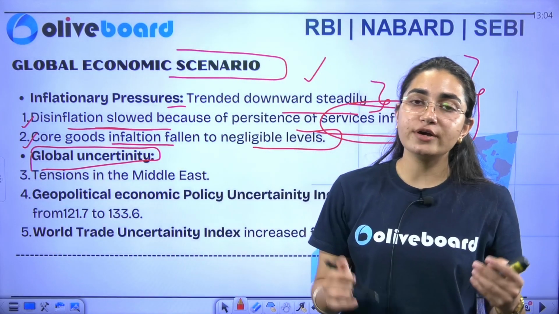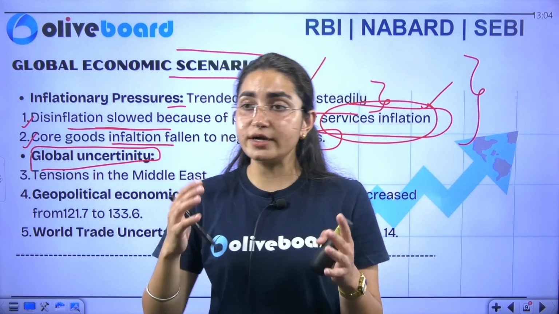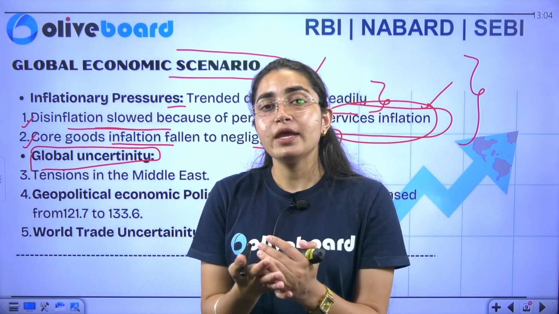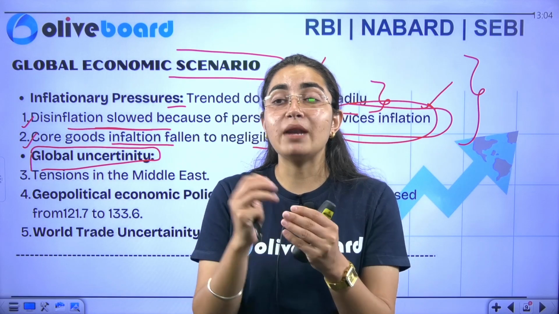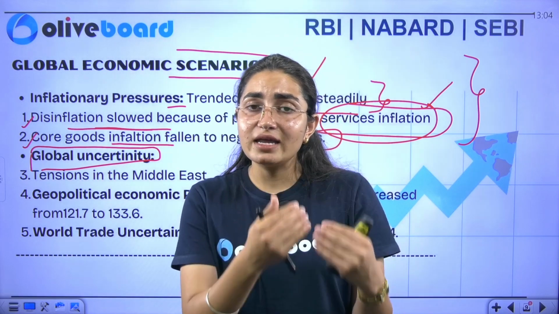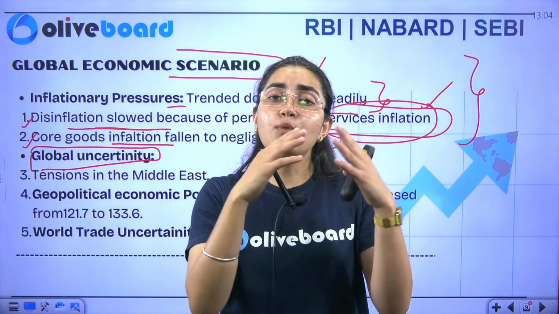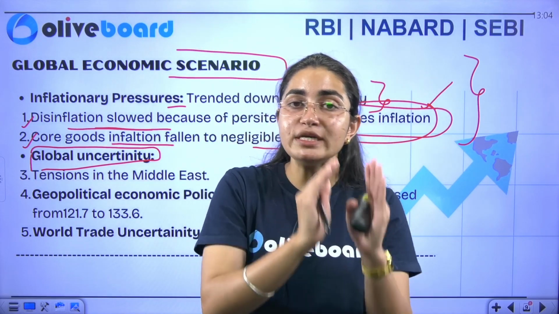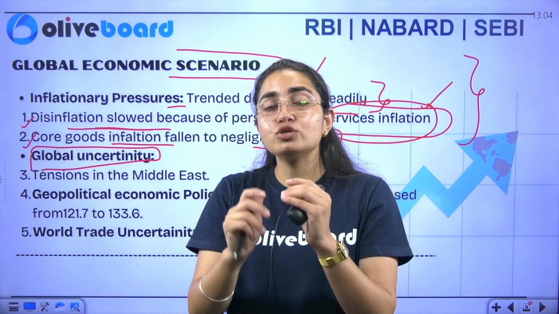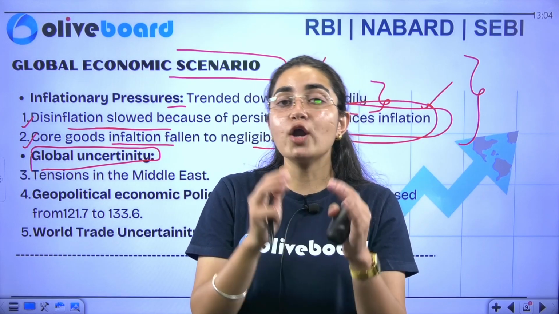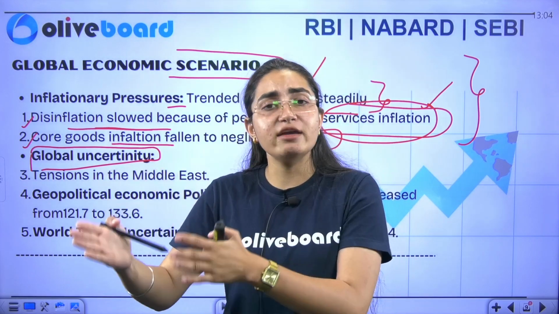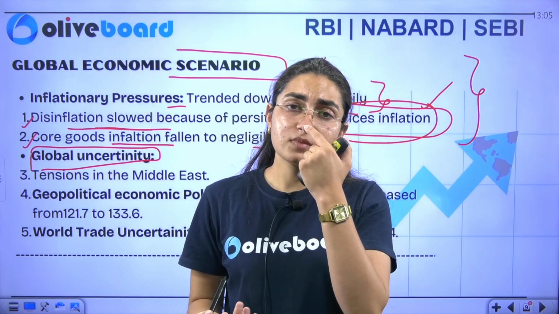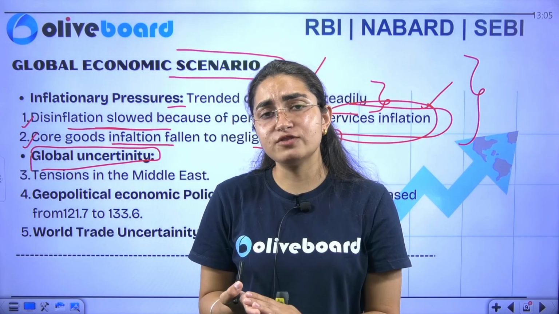We have a tension of inflation, we have a tension of the food chain, we have a tension of meeting the food supply in the market, because we see there is a rise in the global population and we are not able to meet the demand of the people. We are not able to provide them adequate food. We are not able to fulfill the tummy of each and every individual. So this is one of the main problems that our global economy is facing.